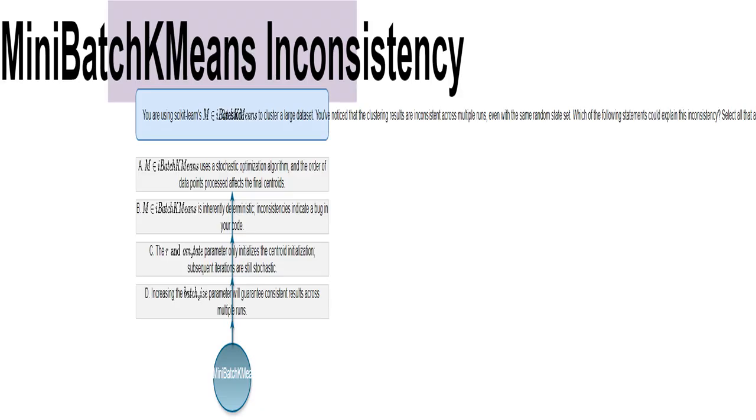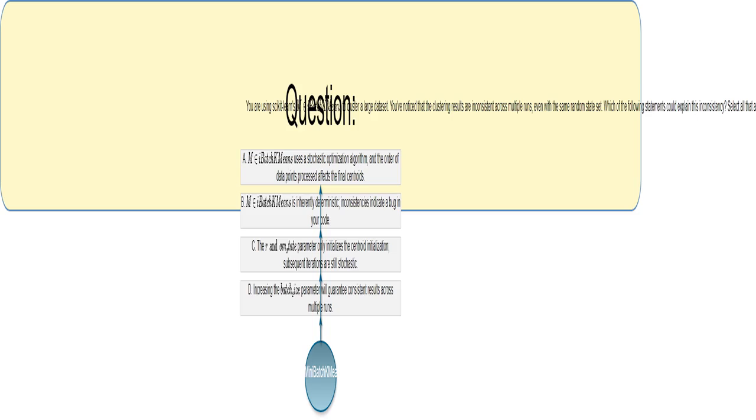I see that the question focuses on why MiniBatchKmeans, a clustering algorithm, sometimes gives different results even when using the same random starting point. It's all about understanding the algorithm's random nature. We are trying to figure out why MiniBatchKmeans gives inconsistent clustering results. This means the clusters found in one run might be different from clusters found in another run, even if we use the same random seed.